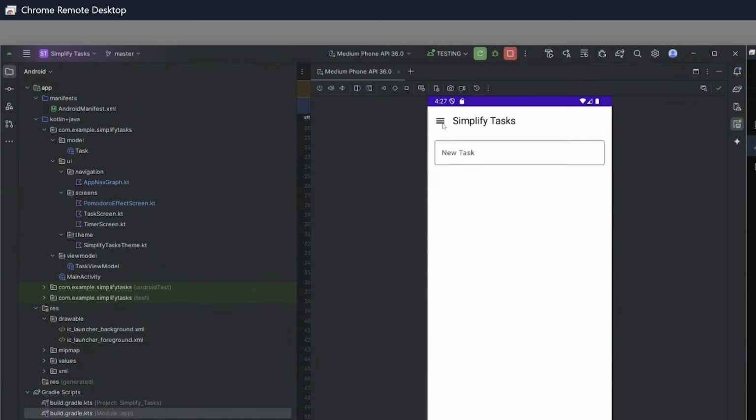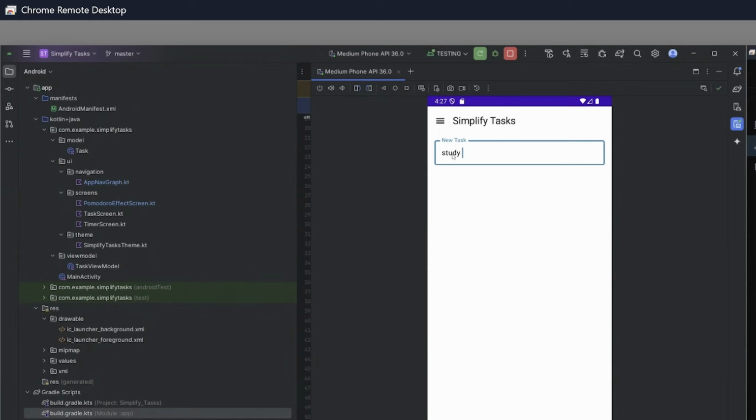This is our home screen. This is what it loads up into. This is Simplified Tasks. And this is our text box that allows us to insert different tasks that we may want to accomplish. So let's say, for example, we were going through a different subset of tasks that we wanted to get done during the course of a day. Or, for example, within a Pomodoro session. Let's say we had math homework. So let's say we needed to study logarithms.